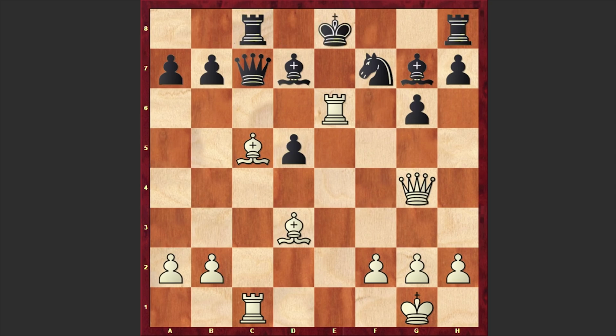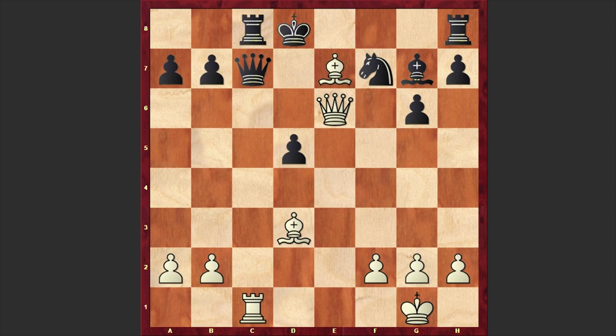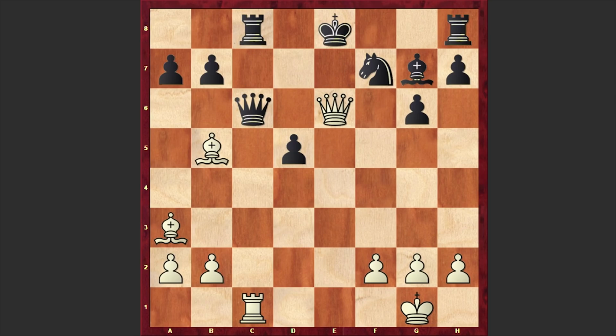King d8, well, if bishop takes e6, then after queen takes e6, king d8, bishop e7 check is very strong. If queen takes e7, then rook takes c8 checkmate, and if king e8, then this time the light squared bishop is joining the attack, and yes, black's position is lost. Actually, this bishop a3 check looks very beautiful. Look at this pin. If king d8, then queen e7 checkmate.